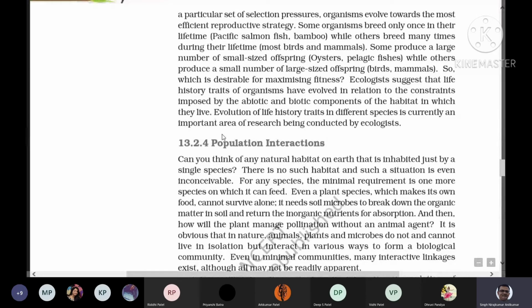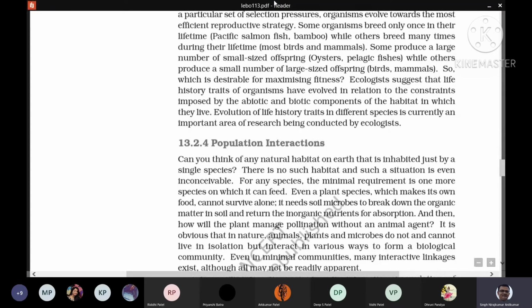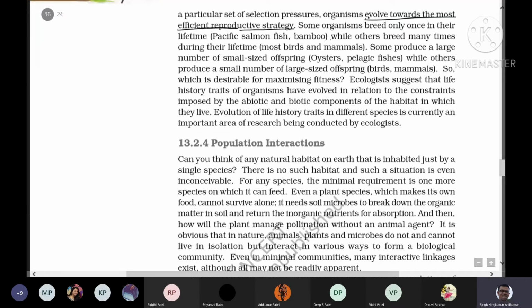Whatever the selection pressure is, they tackle it and finally evolve towards the strategy, because reproduction is the most important criterion for the organism or the population.